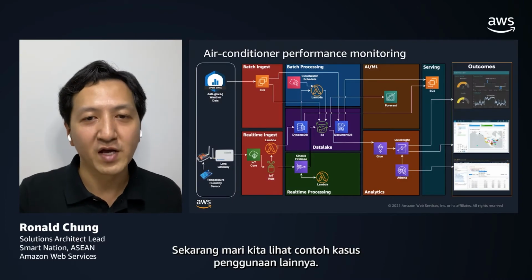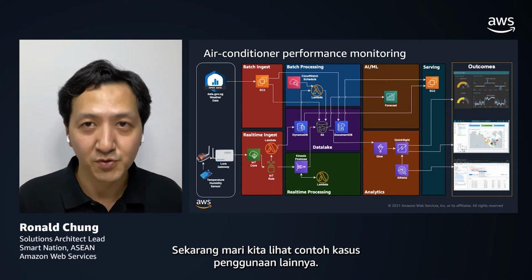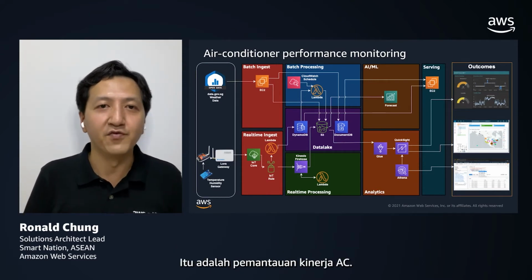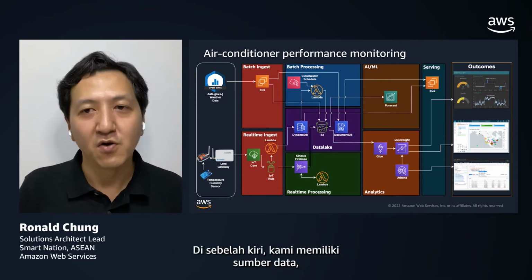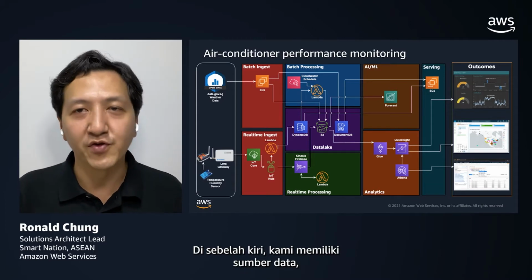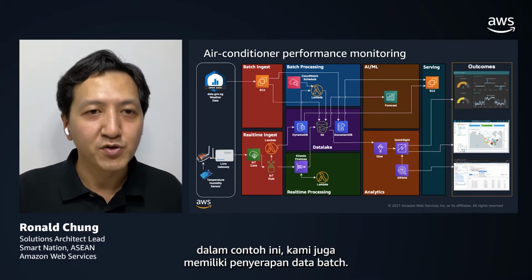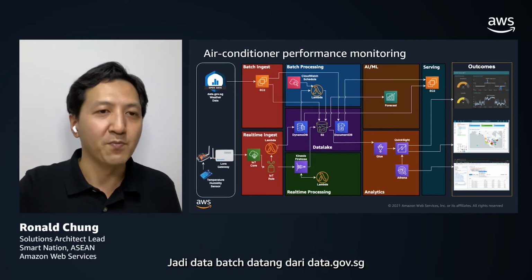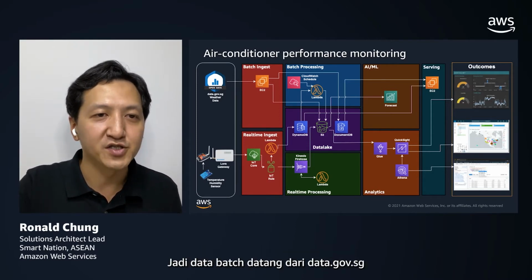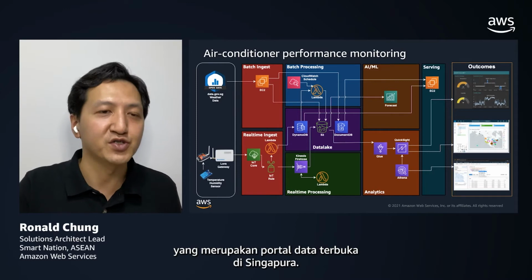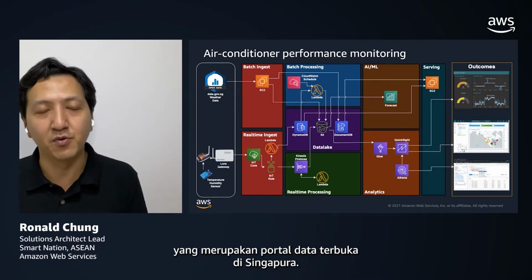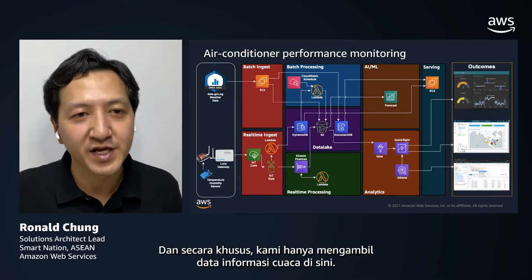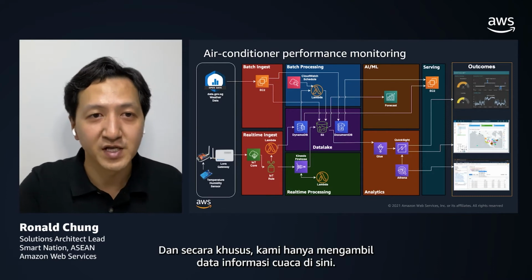Now let's have a look at the other example use case, which is air conditioner performance monitoring. Again, on the left-hand side, we have the data source. In this example, we also have batch data ingestion. The batch data is coming from data.gov.sg, which is the open data portal in Singapore. And in particular, we are fetching only the weather information data here.